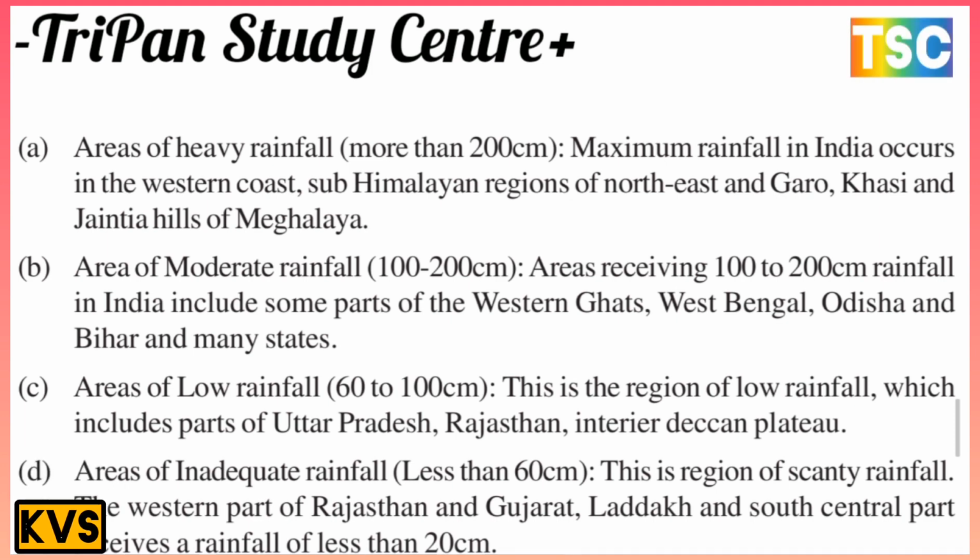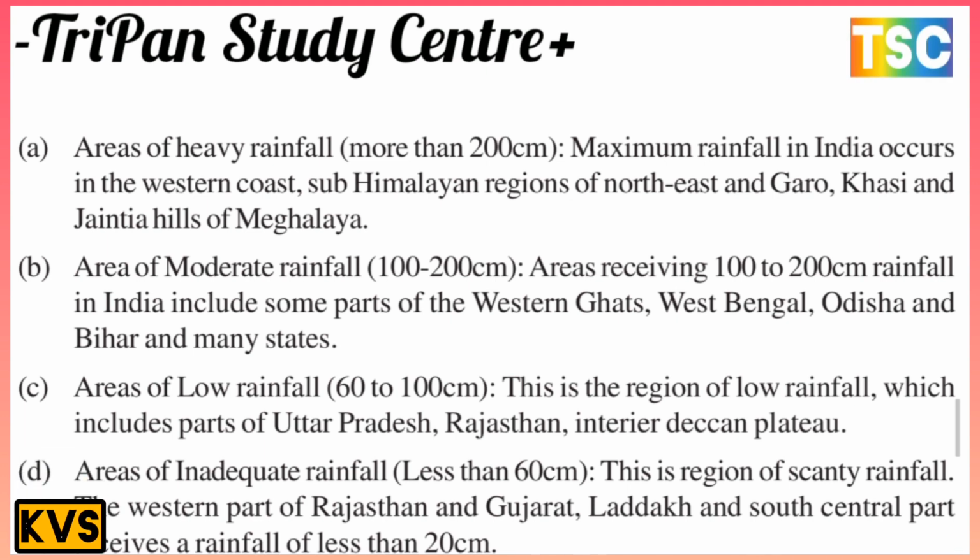The next is the area of low rainfall, which means 60 to 100 centimeter. This includes parts of Uttar Pradesh, Rajasthan and the entire Deccan Plateau.